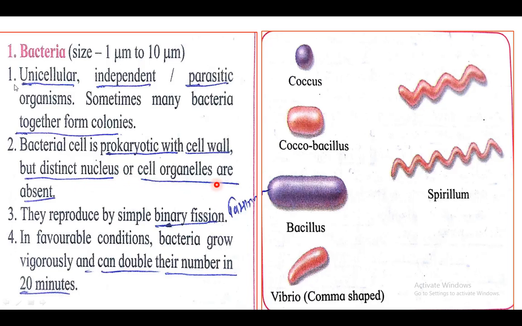So all the bacteria are unicellular, they can be independent or parasitic organisms, and sometimes many bacteria together form colonies.